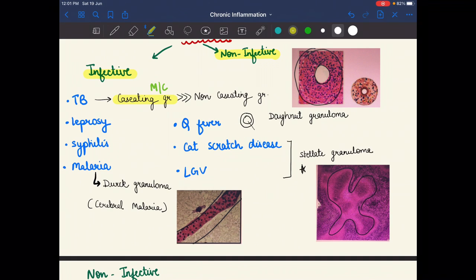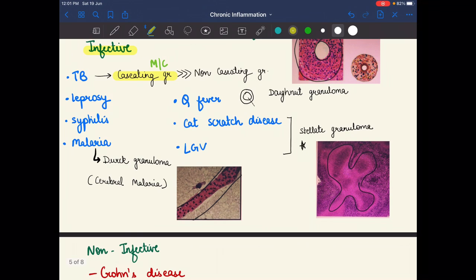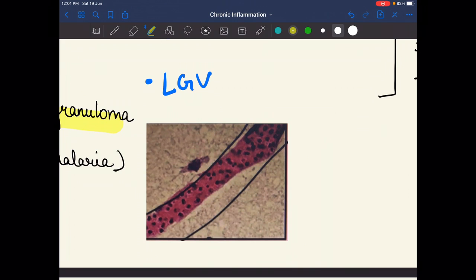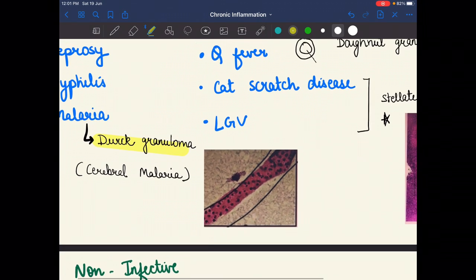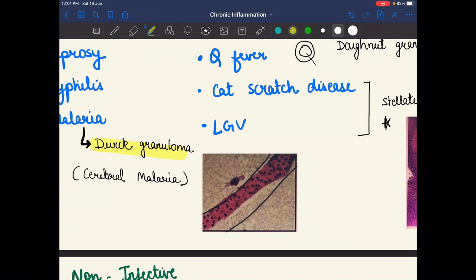And the second example is leprosy. After that, syphilis, malaria, Q fever, cat scratch disease, and lymphogranuloma venereum. In malaria we see the Dürck granuloma. As we see in this microscopic picture, there are 2 parallel lines coming and it is arranged in a parallel form. So these are the Dürck granuloma. The example of this is cerebral malaria.